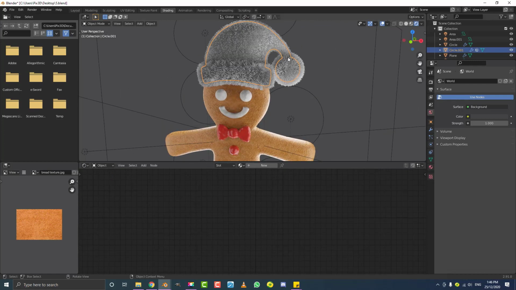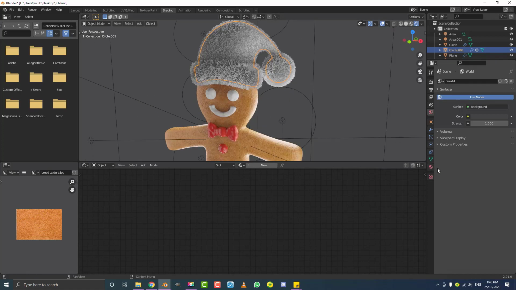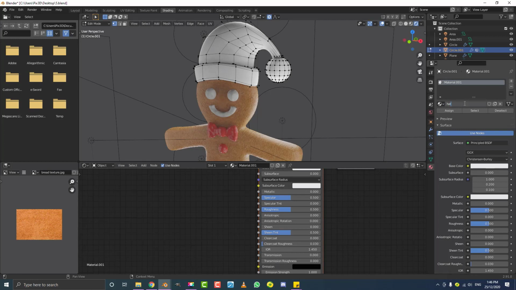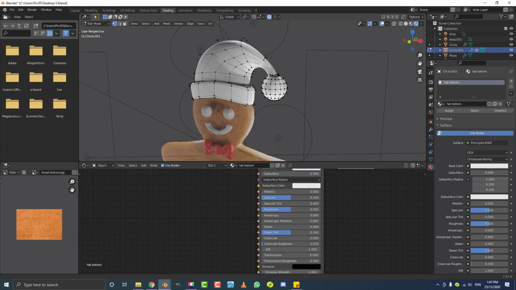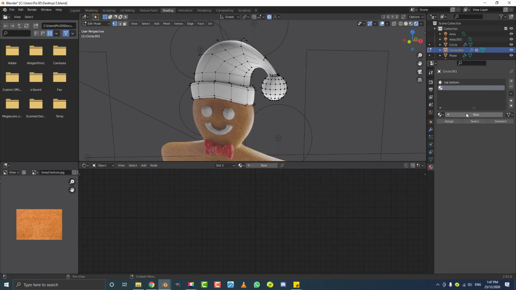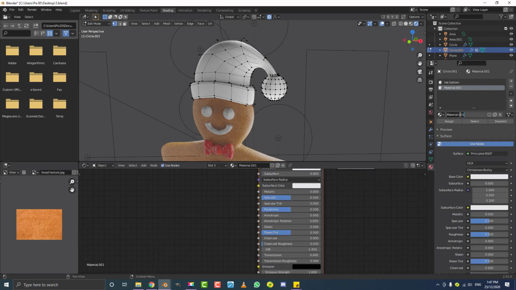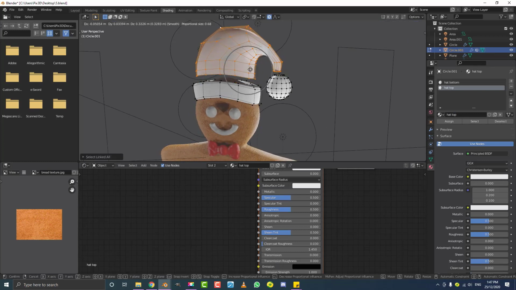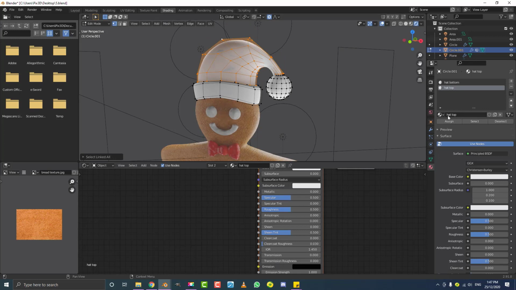So let's select the hat and go into edit mode with that one. Then let's go to our materials tab. We're going to click New, and let's call this hat bottom. By default it'll be assigned to everything because it's the first material. Then we click on the plus again, click New, and call this hat top. With the hat top material selected, we select a vertex on the top part of the hat and hit Control L to select all of this geometry,